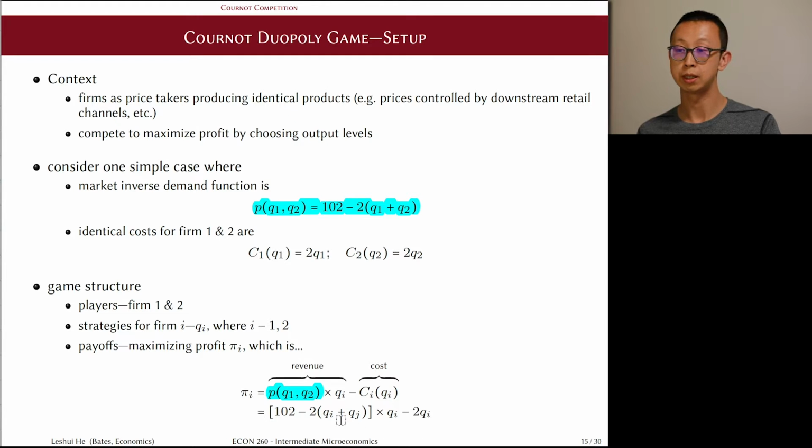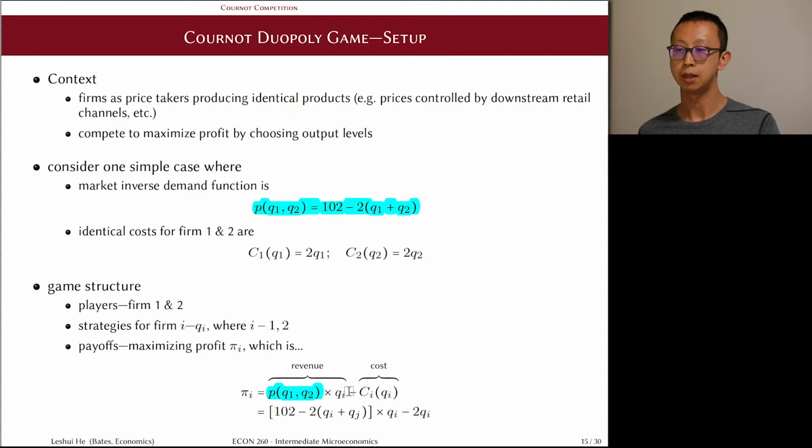And here we're using the notation of i and j to index each firm. So i stands for one firm, and j stands for its opponent. In other words, when i is 1, j is 2, and when i is 2, j is 1. This way, we can use these notations to write very similar objects once and only once. There's no need to write essentially symmetric objects twice, one for firm 1 and the other one for firm 2.